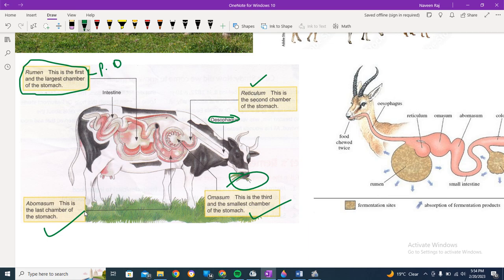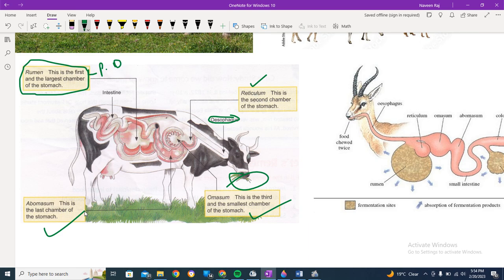This is the reason you see many animals, ruminants especially, chewing their mouth. You will observe this when you go to a village or see any animal: they are chewing something even though they are not eating anything. What is the reason? The partially digested cellulose goes back to the mouth, and the chewing makes its complete digestion, then it goes back again and travels on the path.